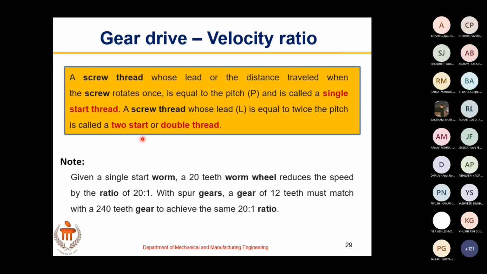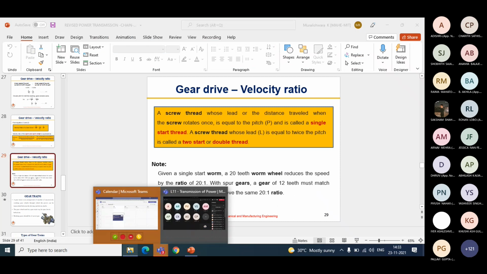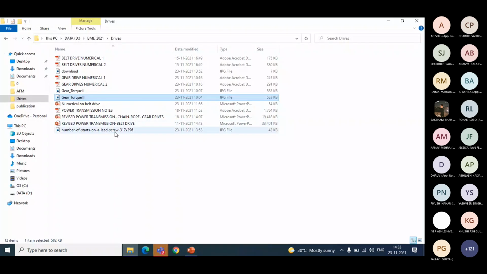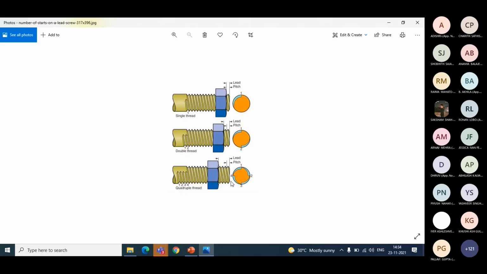Now let us get into the concept of multi-start or single-start. I have a sketch for you. Can you see this sketch?